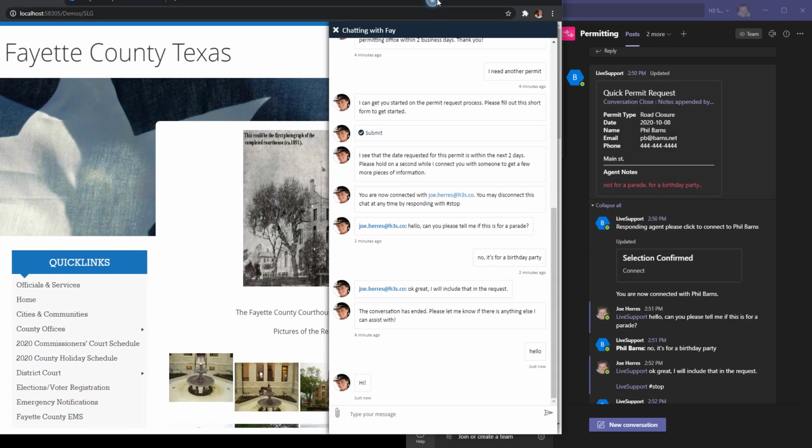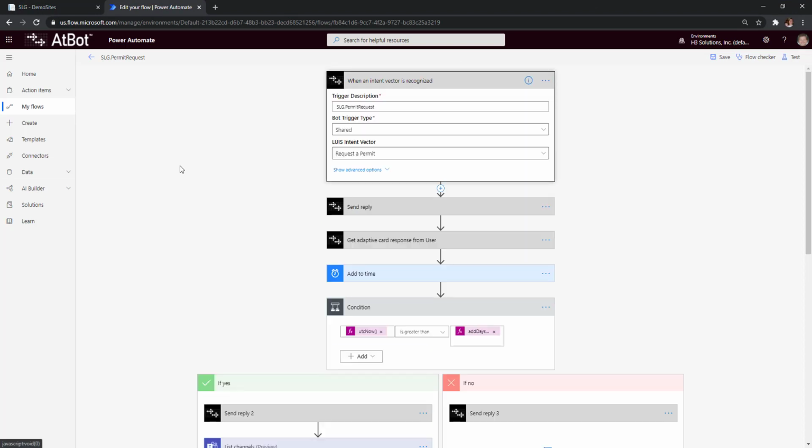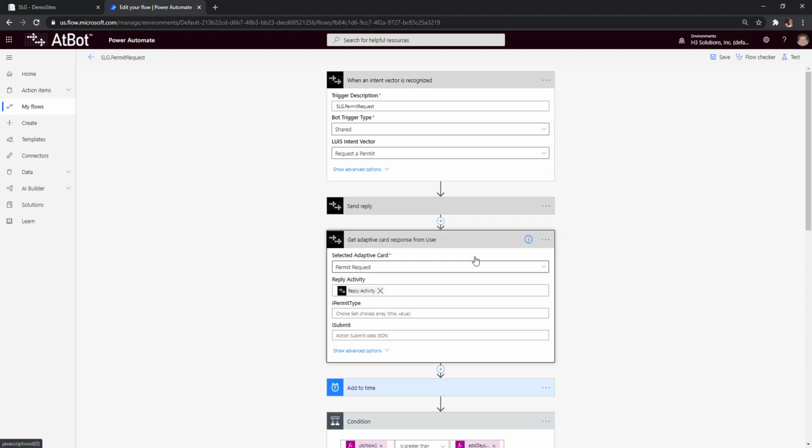So the way this works in the background, again, it's Power Automate. This is the flow that powers it. It's all kicked off with a request a permit LUIS intent, which is lined up with an AtBot LUIS intent vector, which is AtBot's layer on top of LUIS. The first step after it's kicked off is to send them that adaptive card. These adaptive cards are designed in the AtBot admin portal and served up to collect data in this very, very